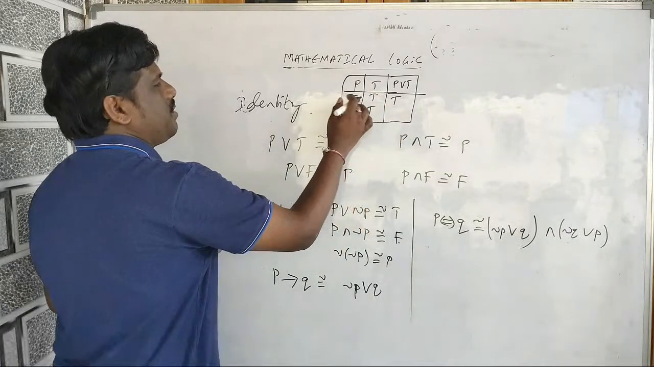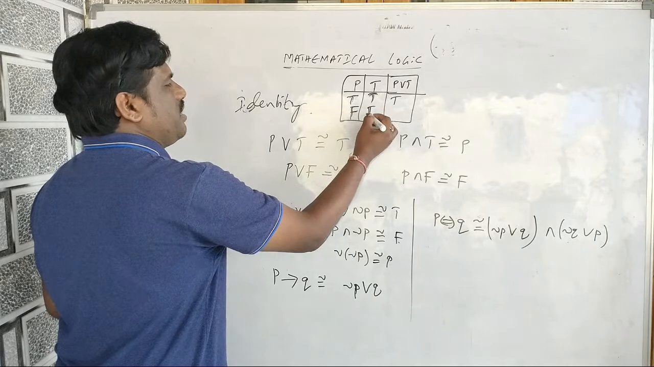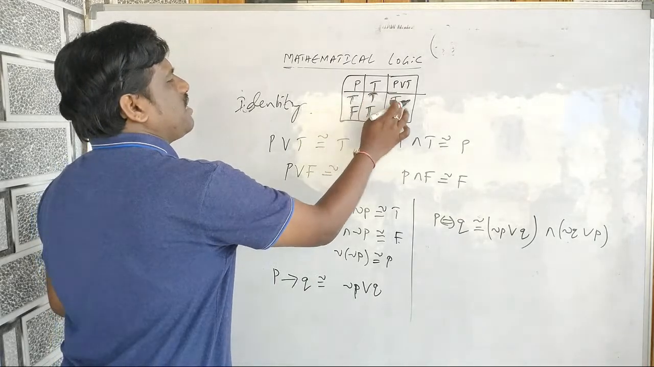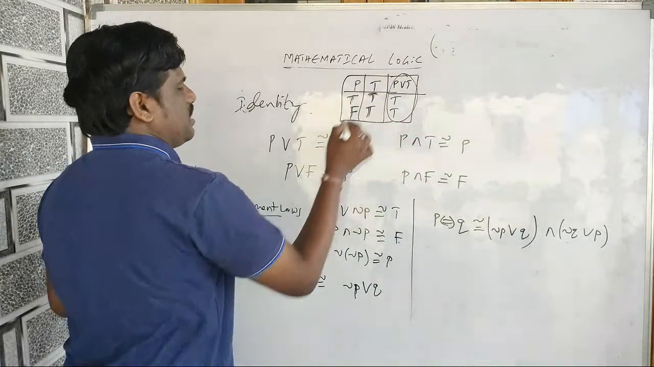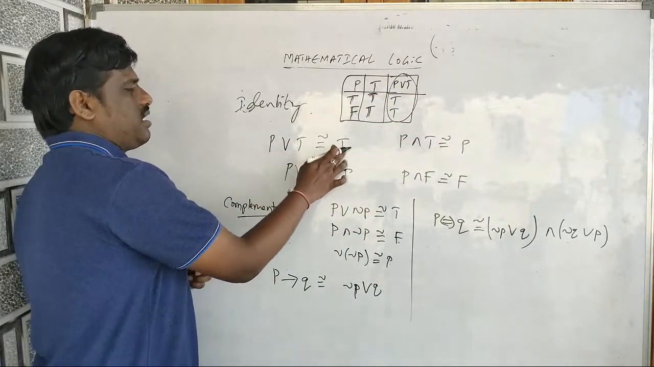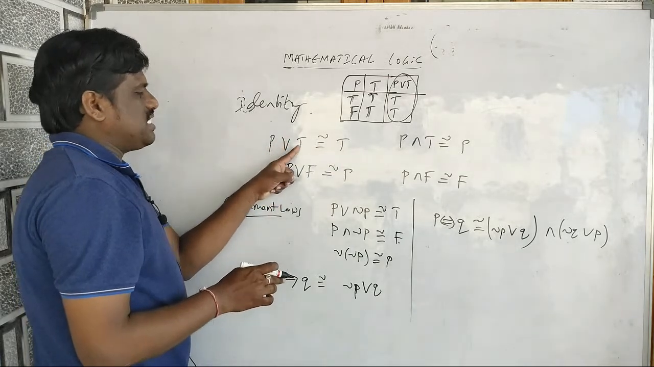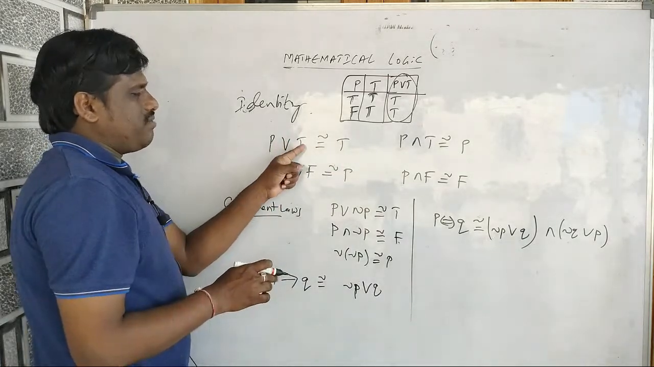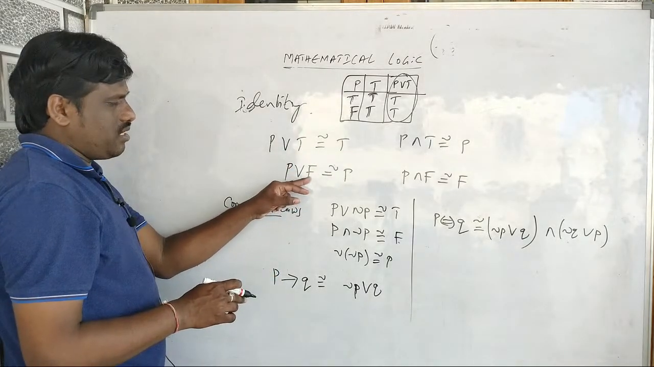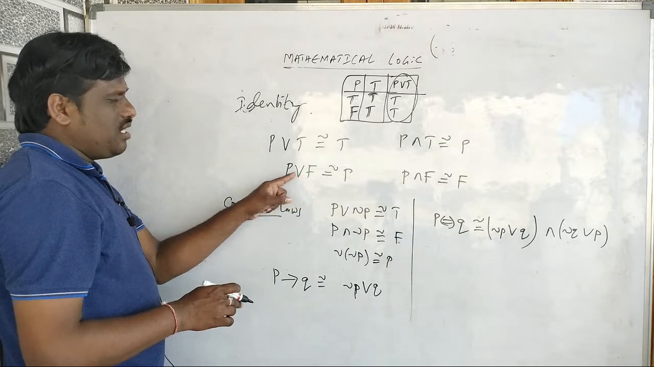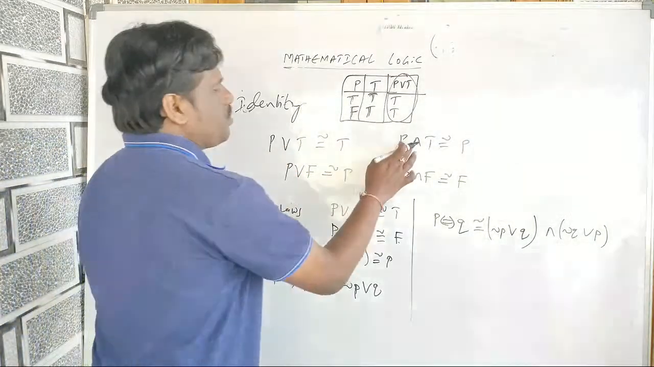So P or T will give you T, meaning P or tautology will give you tautology. Any statement with tautology will give you tautology. Any statement or a fallacy will give you P. You need to see this one.